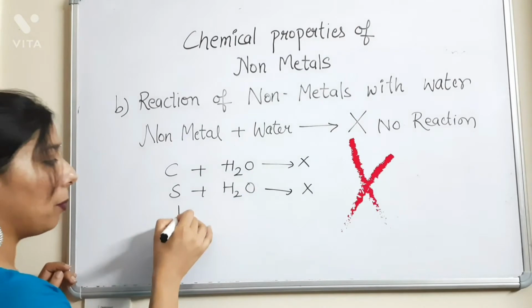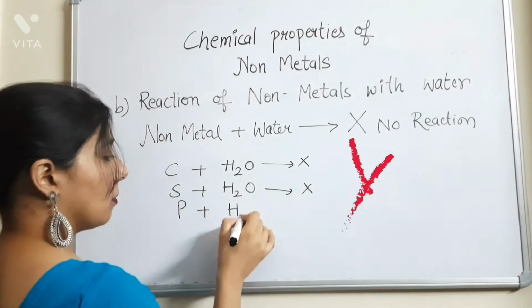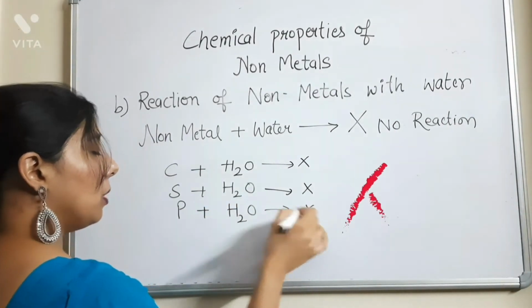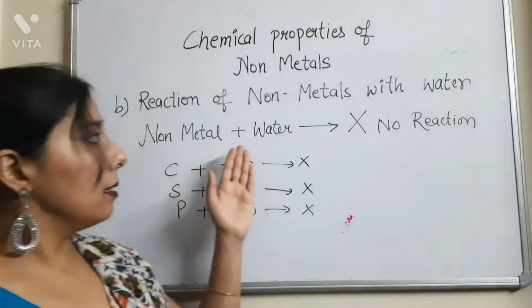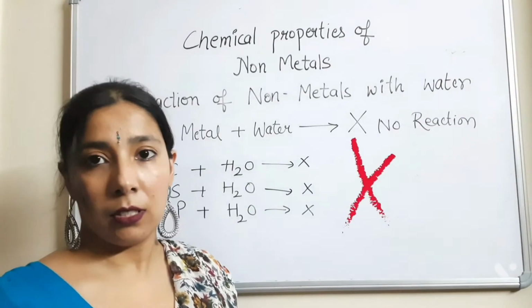You can take one more example of phosphorus also. The non-metals never react with water; they give no reaction.